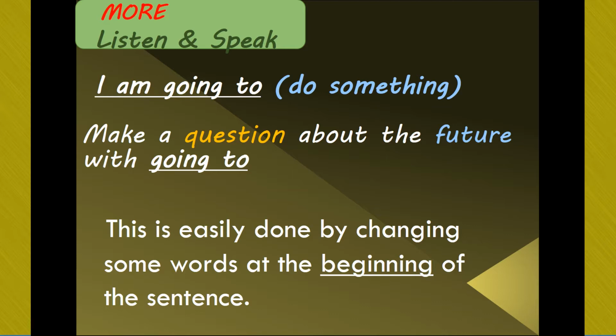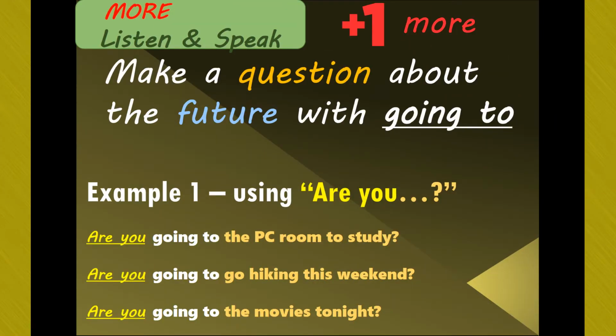Now we can make this into a question about the future if we add a few words at the beginning of the sentence. It is not difficult to make this into a question. Here is an example. We can add the words "are you" at the beginning of the sentence, and then we can make a question in the future using going to. For example, are you going to the PC room to study?